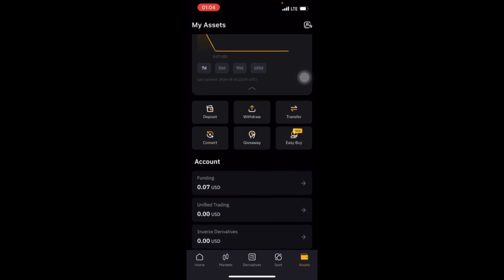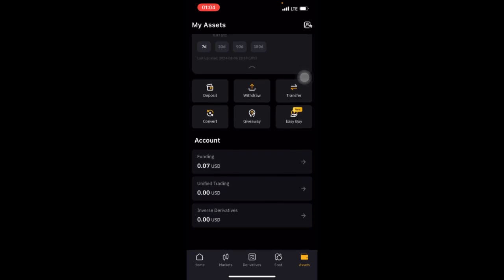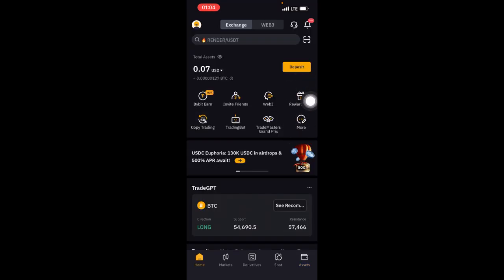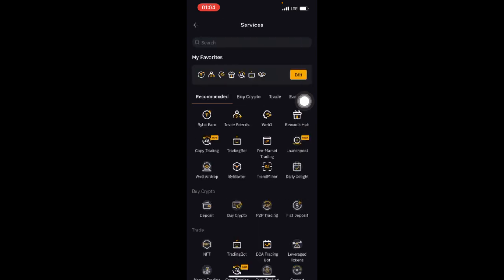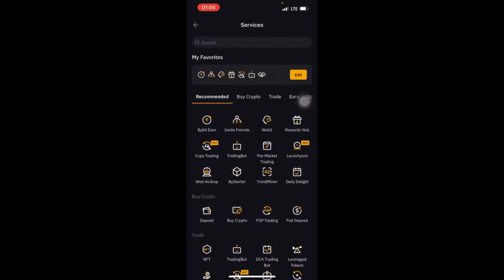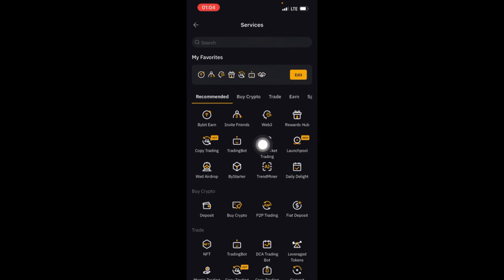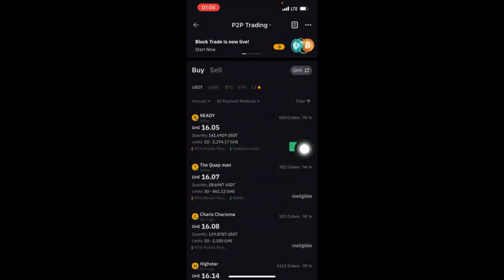Or you can even come to home and go to more. When you go to more, you search for P2P. You can search P2P here, or you can see P2P here. Then you choose P2P. When it comes to the P2P market, right now you are here to buy USDT or Bitcoin. Let's use Bitcoin arbitrage.